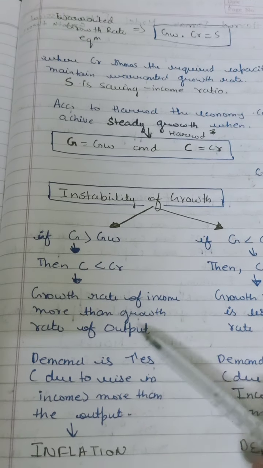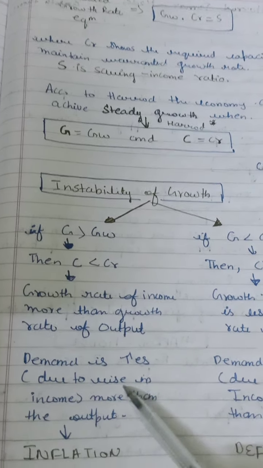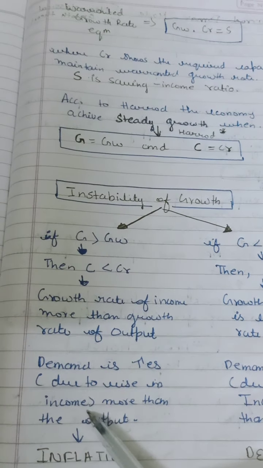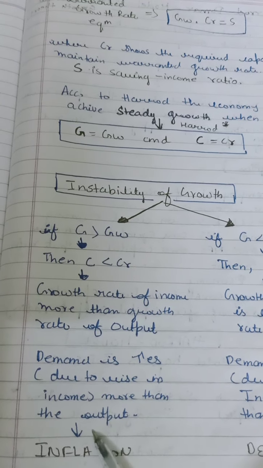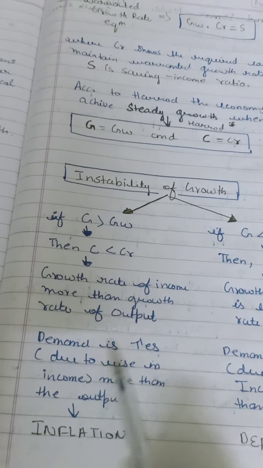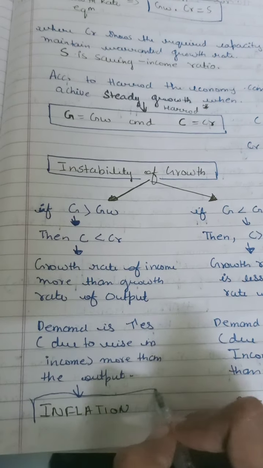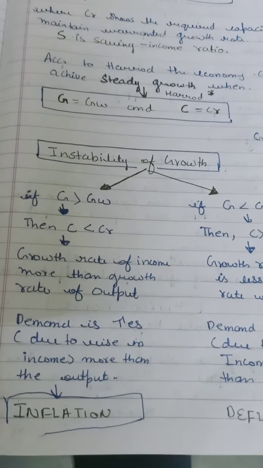If your income is more than the output, then your demand is increasing due to the rise in income, which makes it more than the output. If your demand increases more than your output because your income increases, this is the reason why there is an inflation. Okay, what is inflation?